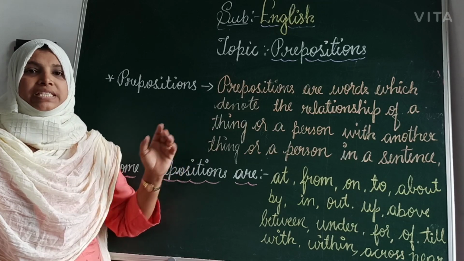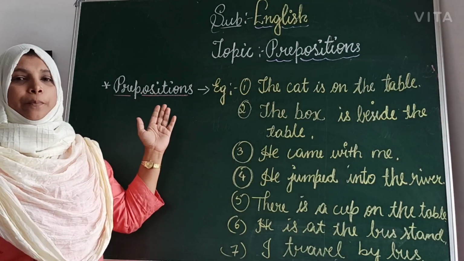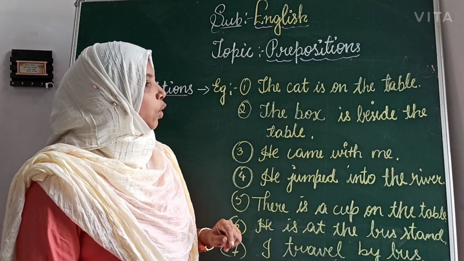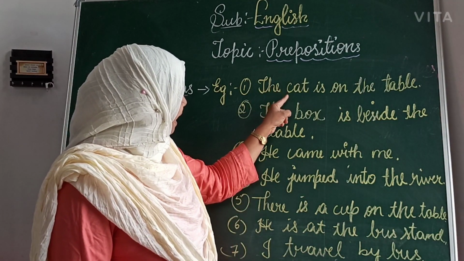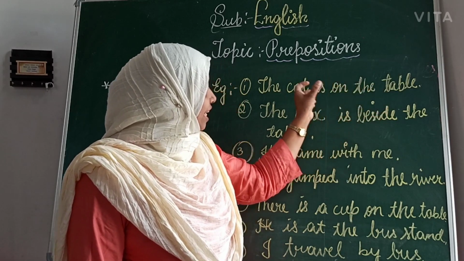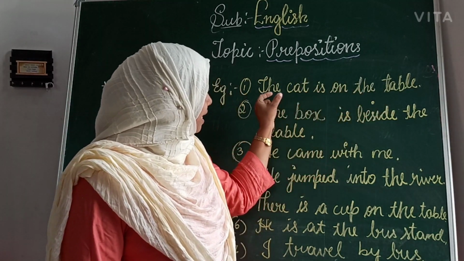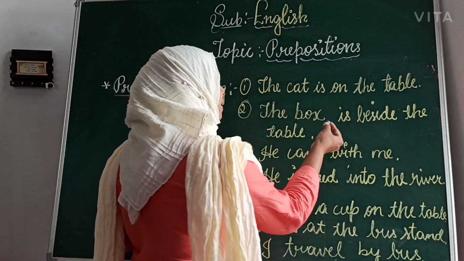Let's see some more examples about the preposition. The first one: the cat is on the table. Cat and table have a relationship. Cat is the name of an animal, table is a thing. What is the relationship here? The relationship is on.